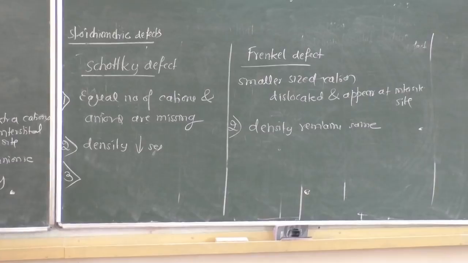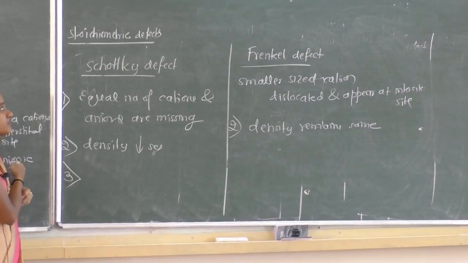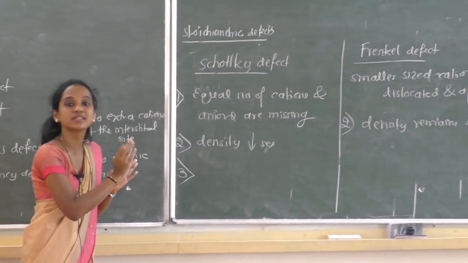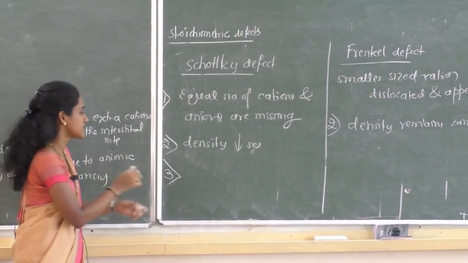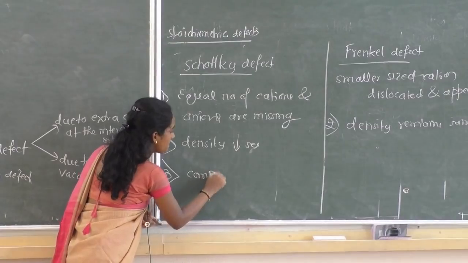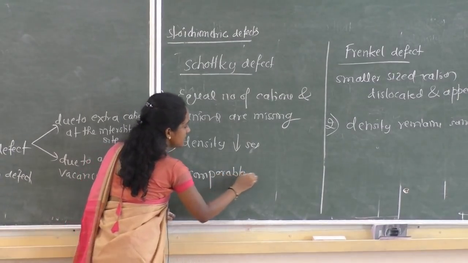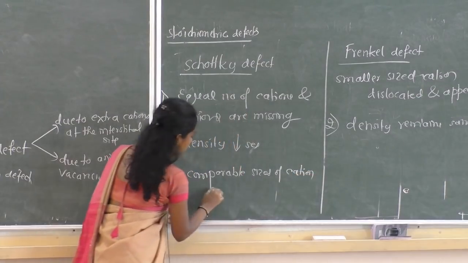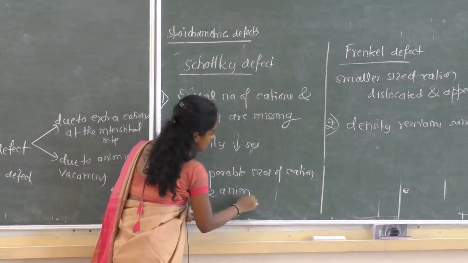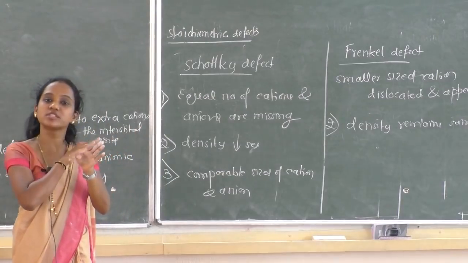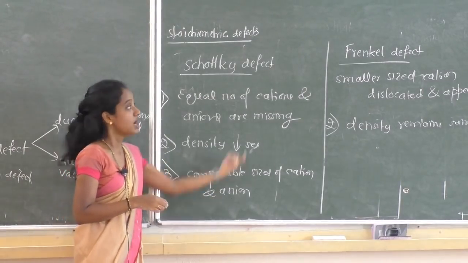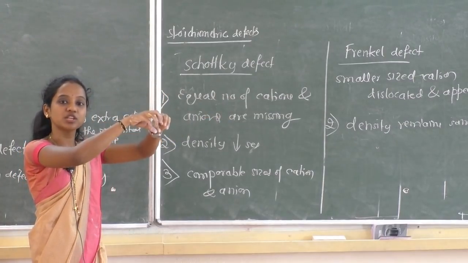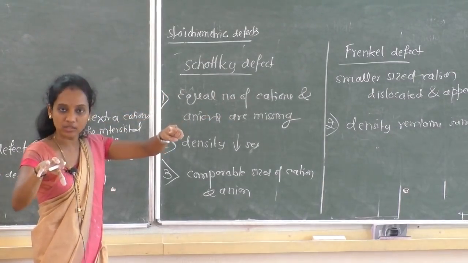Third difference, about the size. See, in Schottky defect, the sizes of cation and anion are almost the same, comparable sizes. Whereas in Frenkel, the cation goes from the normal position and sits in a void.